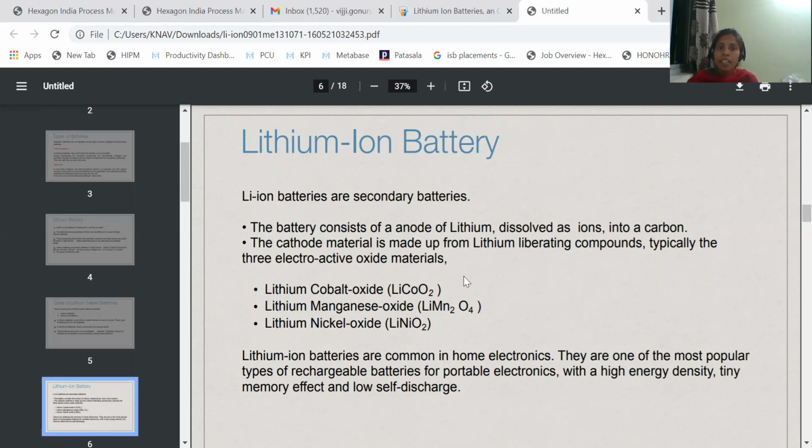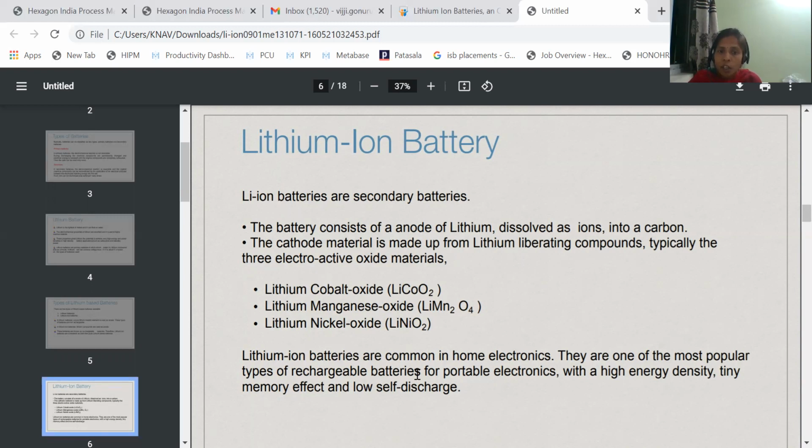Typically, three electroactive oxide materials can act as a cathode here. Those three are lithium cobalt oxide, lithium manganese dioxide, and lithium nickel oxide. Here, these three are very active, and they can release the lithium. This can be liberating lithium. So these are acting as a cathode in the lithium ion battery.